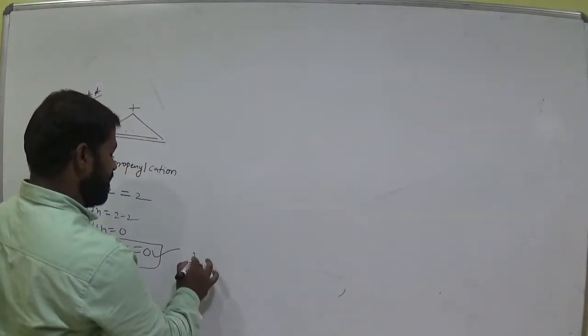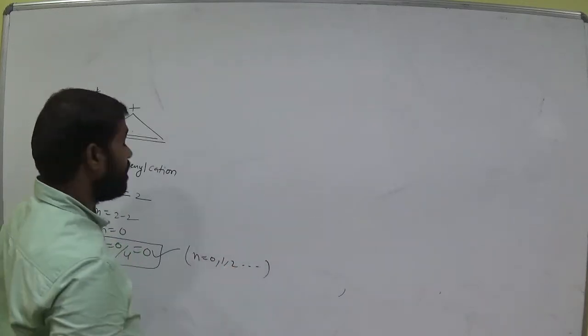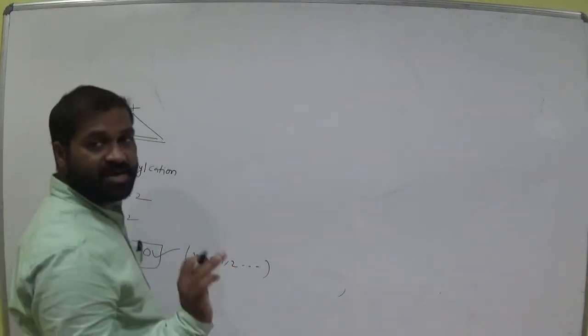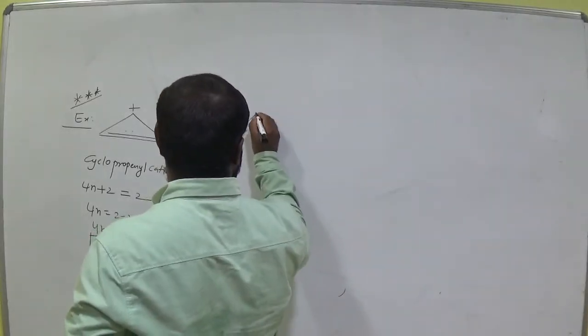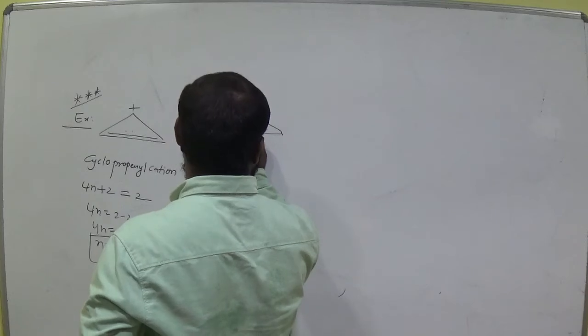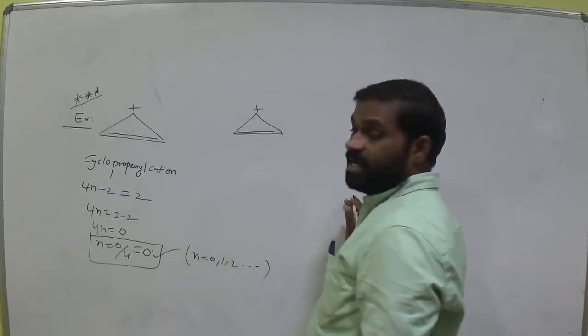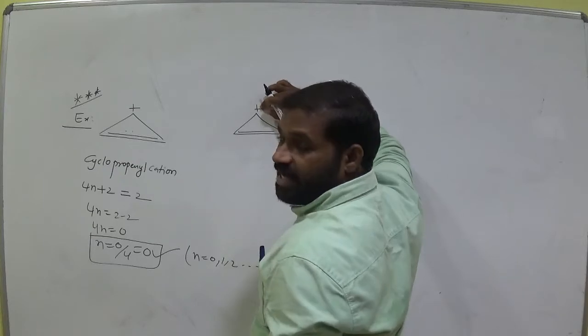Why? Because n value is 0, 1, 2, 3 and so on. Okay. But one more condition: is there conjugation or not? Let's take the compound. So here at this carbon positive is there, am I right?